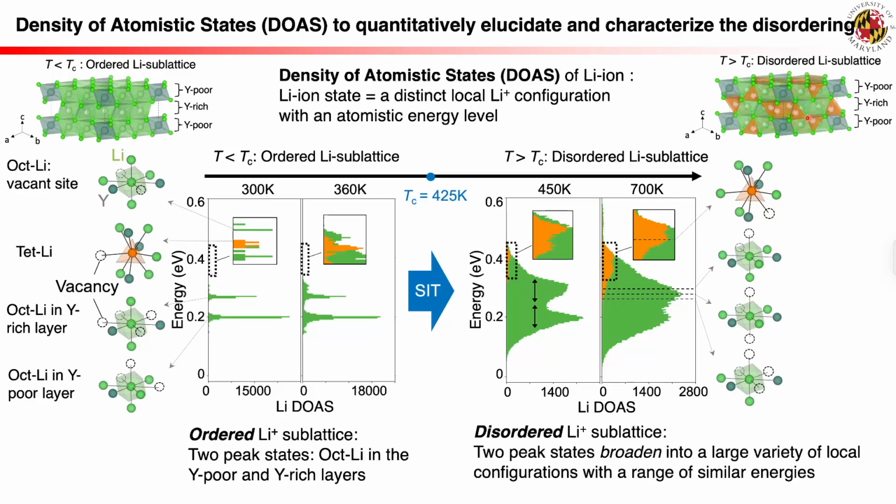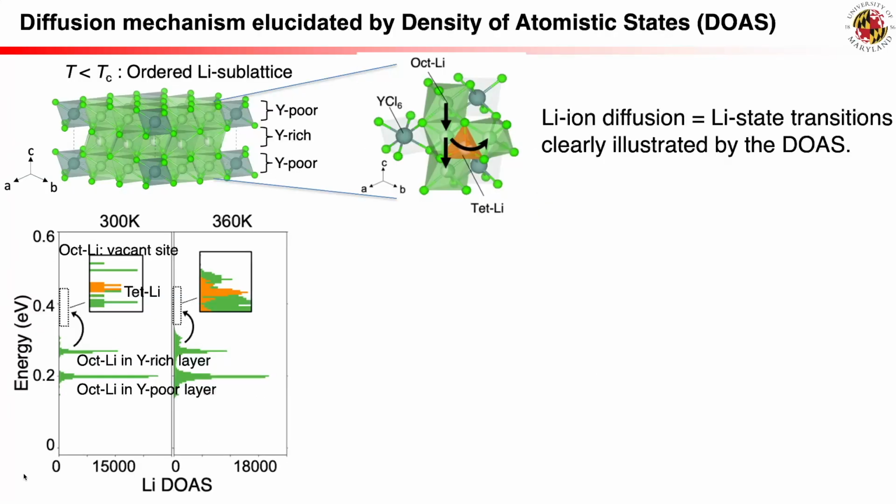In summary, the DOAS unravels how the super-ionic transition and frustration are caused by the changes of local configurations and energetics of individual atoms. The mechanisms of lithium-ion diffusion can also be illustrated and analyzed as the transitions among lithium states in the lithium DOAS. The HCP chlorine anion framework of LYC has two diffusion pathways: octahedral to octahedral channels along the C-axis, and octahedral to octahedral pathways connecting the C channels to create 3D diffusion networks.